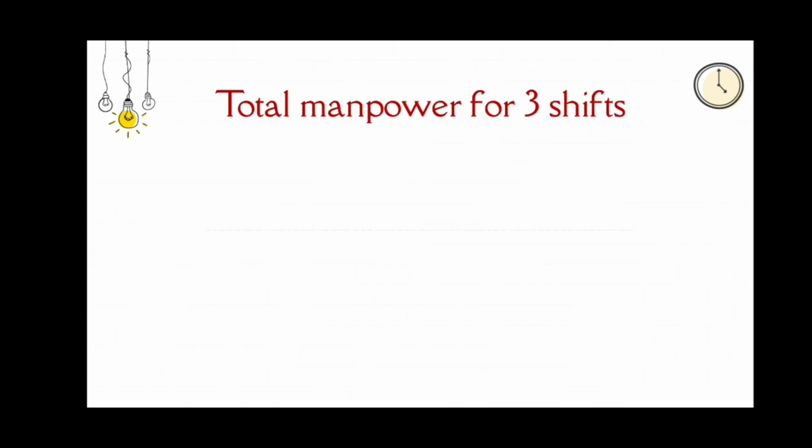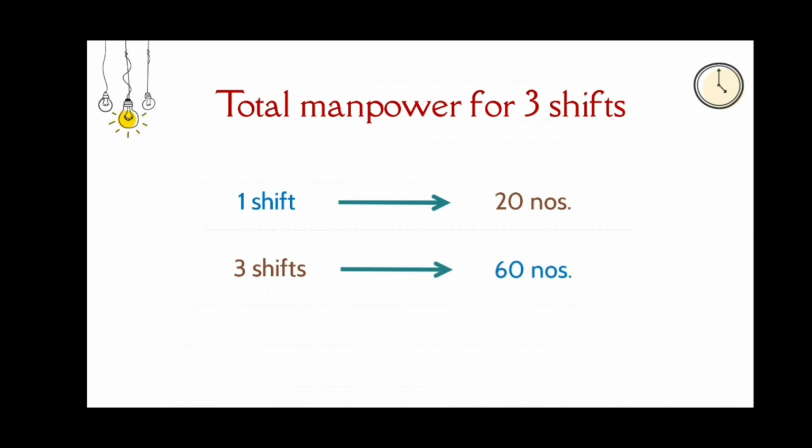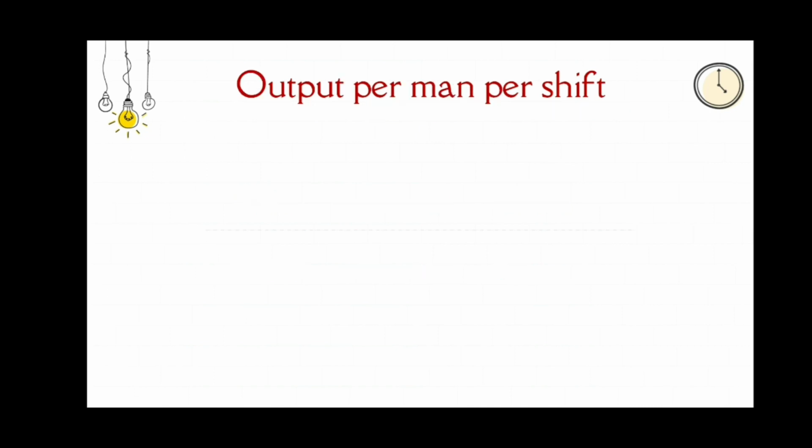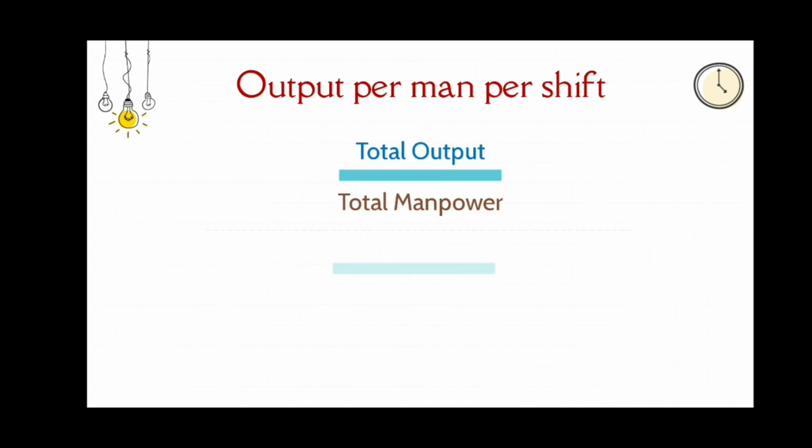According to the question, for a single shift they require 20 numbers of manpower. Then for 3 shifts they will be requiring 60 numbers of manpower. So the output per man per shift is found using the formula: total output of coal produced divided by total manpower deployed.